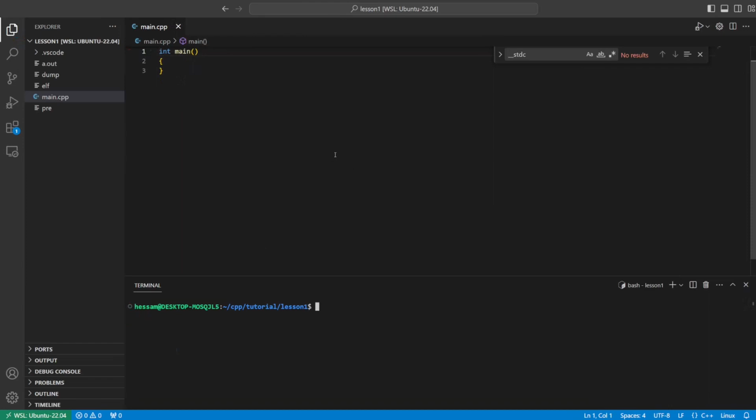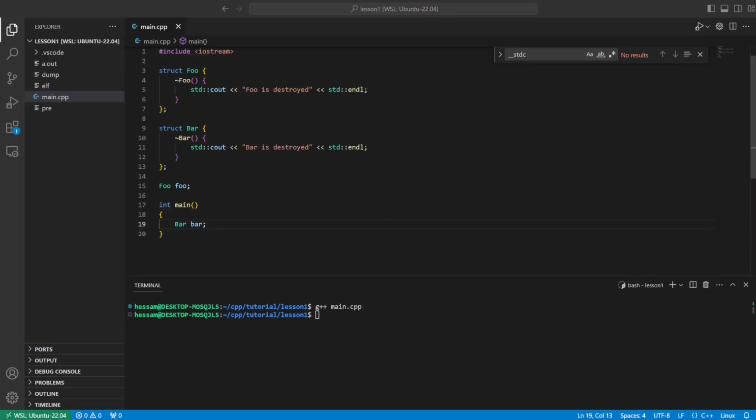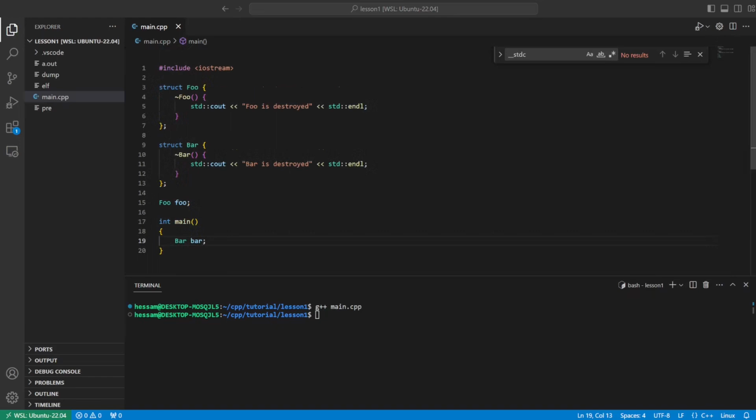And we also understood that if we don't exit the main function normally, for example by calling std::exit, automatic storage duration objects are not cleared. Let's check that. In order to test that, I introduced two new structures, foo and bar, and created one object from foo with static storage duration and one instance of bar with automatic storage duration. Now, if I were to run this code normally, you can see that both objects are destroyed.